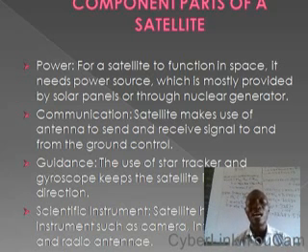Now a typical satellite also possesses communication. The major component part of the communication of a satellite is what we call the antenna. The function of this antenna is to receive or send signals between the satellite and the ground station.